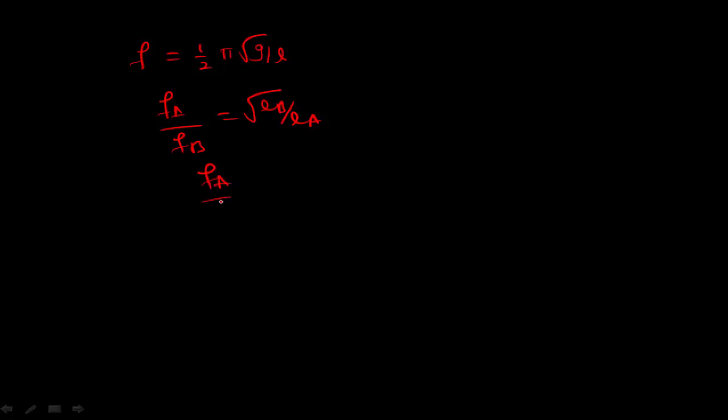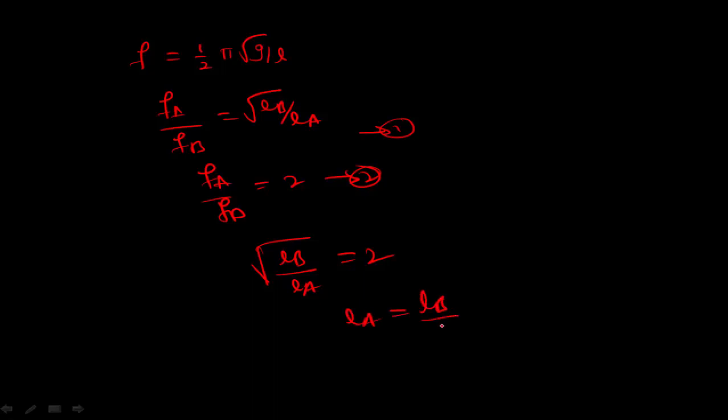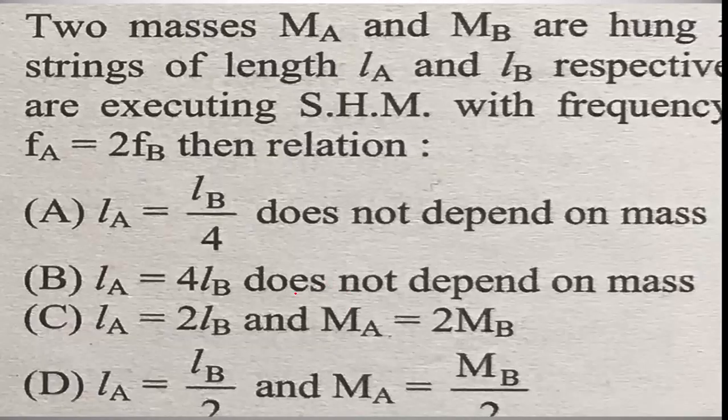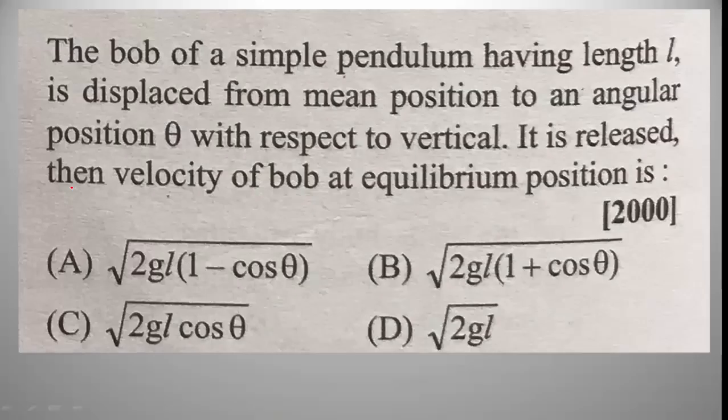And here Fa divided by Fb is equal to 2. This is equation number 2 and this is equation number 1. When we compare these two equations, we get root of Lb divided by La is equal to 2. Then La is equal to Lb divided by 4. Option A is the right answer.